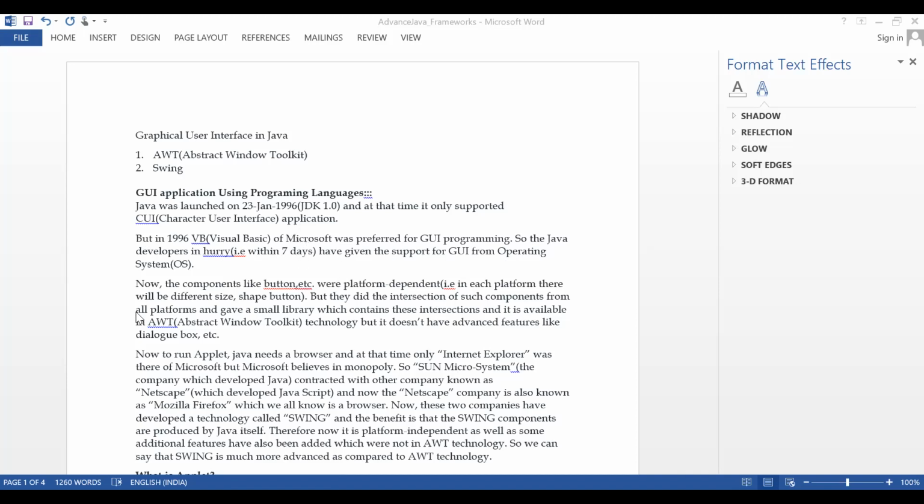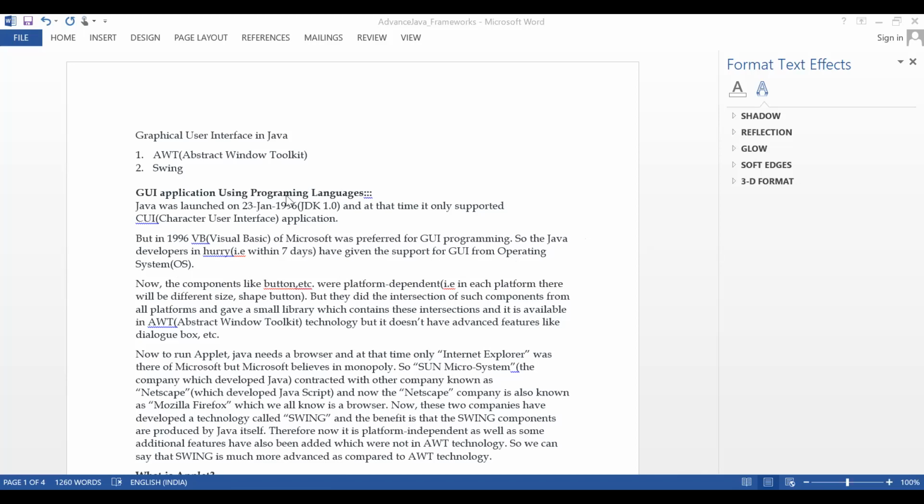The history says Java developers were in a hurry, and within 7 days they developed a GUI by using the operating system.